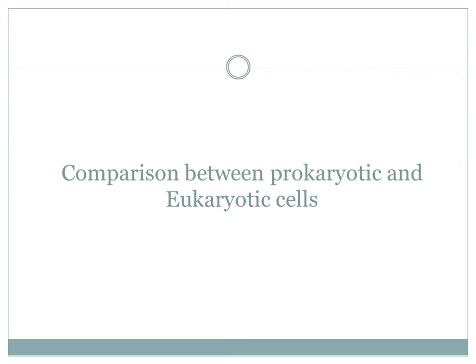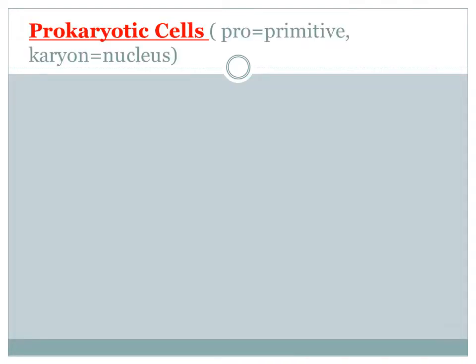In this module, we will learn about prokaryotic and eukaryotic cells, and we will discuss the differentiating points between these two types of cells. Let us first discuss prokaryotic cells. Pro means primitive and karyon means nucleus. In this type of cell, the nucleus is primitive. Primitive means not very well developed. It does not have a nuclear membrane, meaning it does not have its own identity.